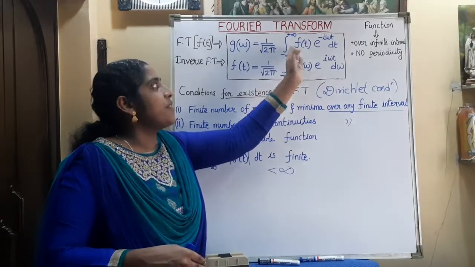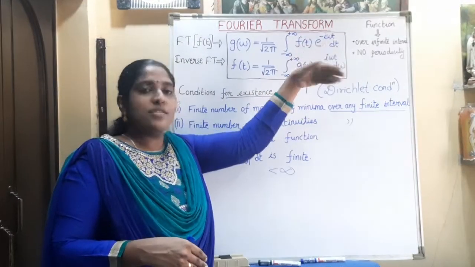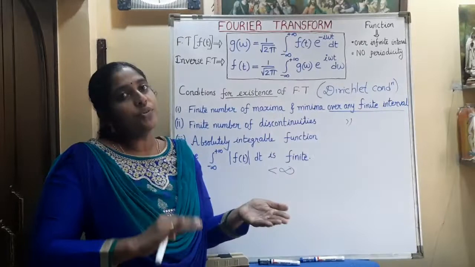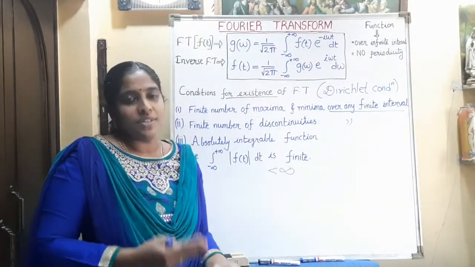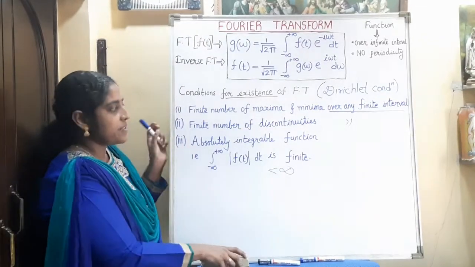You use this expression, f of t e raised to minus i omega t, or f of t e raised to plus i omega t. That time we have to use whatever conditions they have given. So it will become more clear after doing some numericals. We can see some numericals based on these.